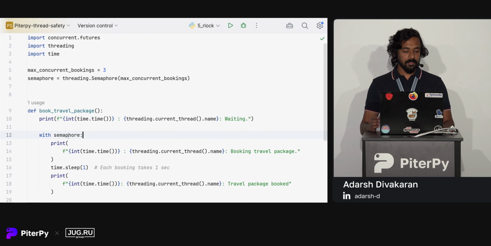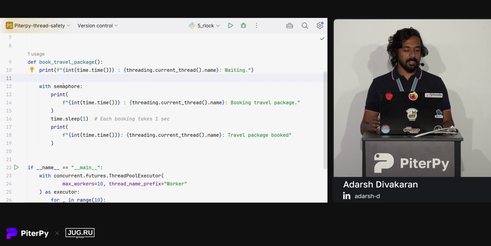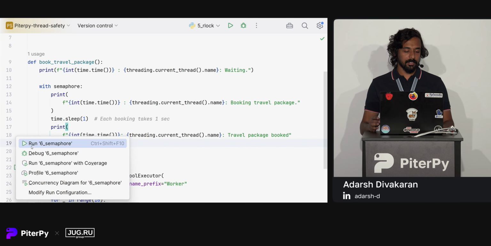But we have the with semaphore statement here, similar to lock. We are using it as a context manager, and we are using this to execute our booking. So it prints that it's waiting to book the package, and then that the travel package has been booked. And we have added a delay of 1 second for each booking. Let's see what happens when we execute the code.